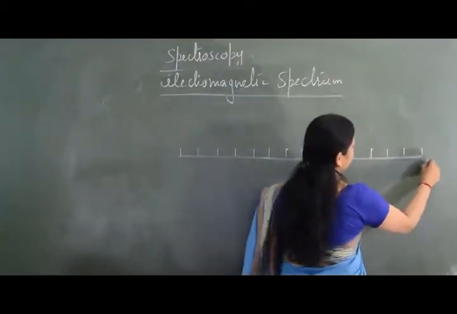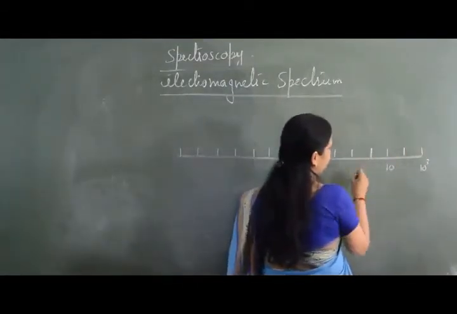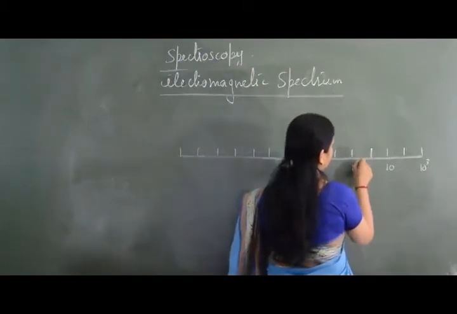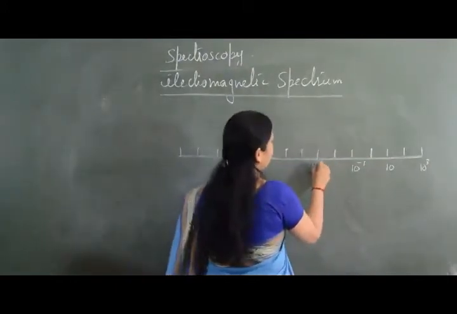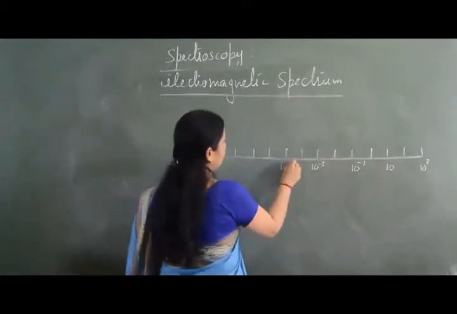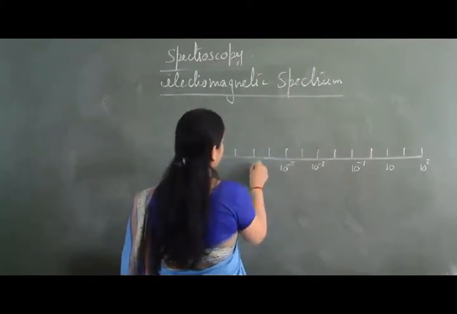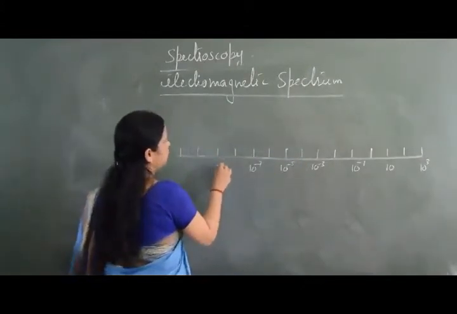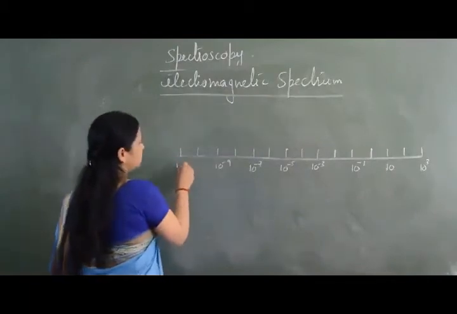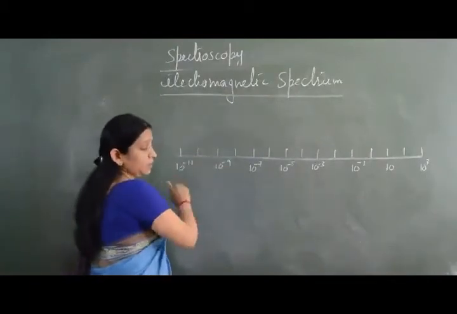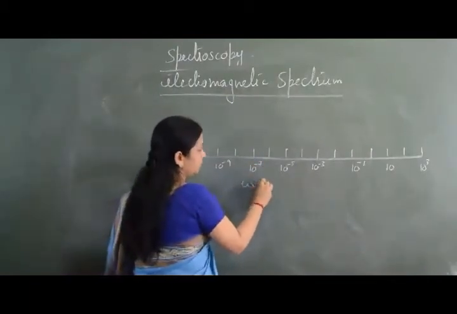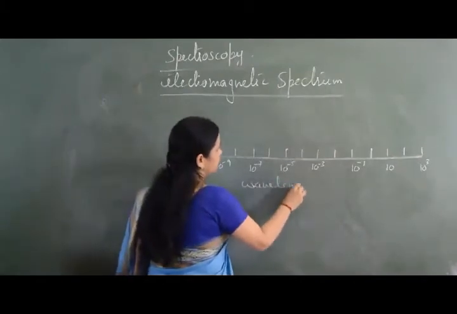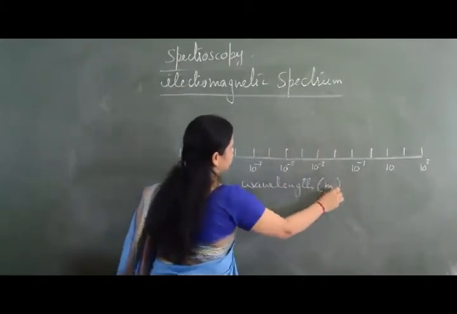I start with 10 to the power 3, then 10, then 10 to the power minus 1, 10 to the power minus 3, 10 to the power minus 5, 10 to the power minus 7, 10 to the power minus 9, and 10 to the power minus 11. And this is wavelength, which is taken in meters.